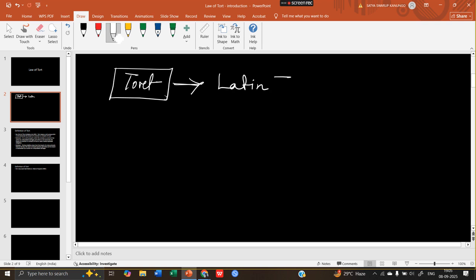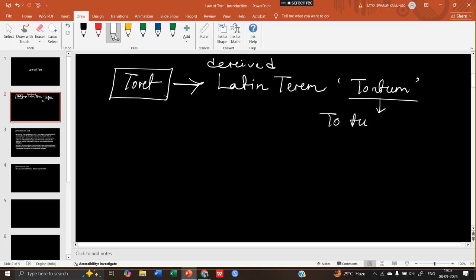So the Latin term is tortum. And this word tort has derived from this word tortum. So what is the meaning of tortum? Basically, tortum means to twist, or it is a violation of law. Okay, and most of the legal English terms are derived from Latin phrases, French terms, etc. So tortum means to twist and violation of law, and from this very word tortum, the word tort has derived.